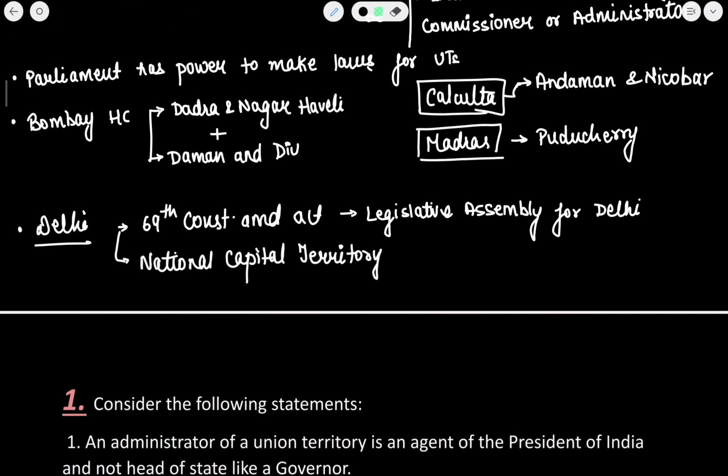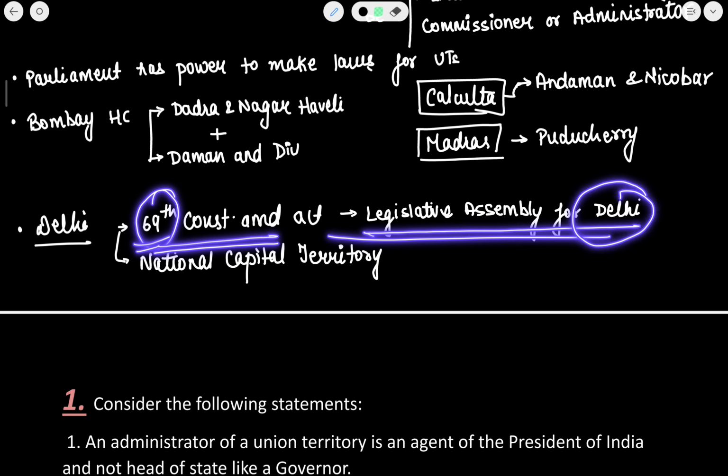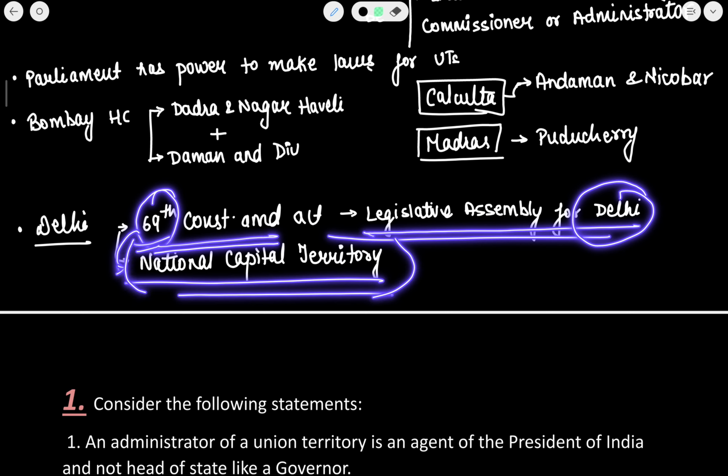Now, there is a special case of Delhi. So you need to remember this Amendment Act, that is the 69th Constitutional Amendment Act, which provided for the Legislative Assembly for Delhi, and the 69th Constitutional Amendment Act provided the National Capital Territory region to Delhi, and Delhi is governed by the LG, that is Lieutenant Governor.